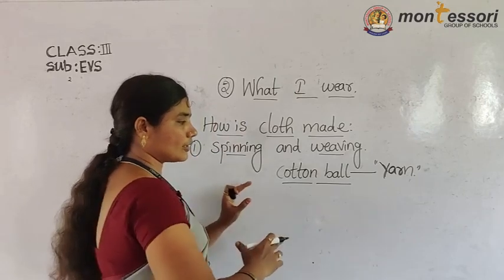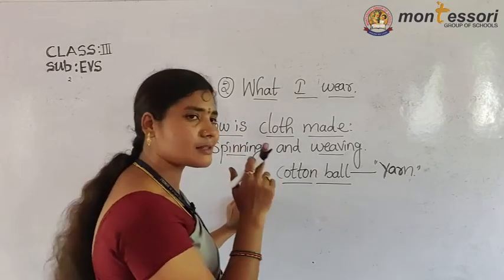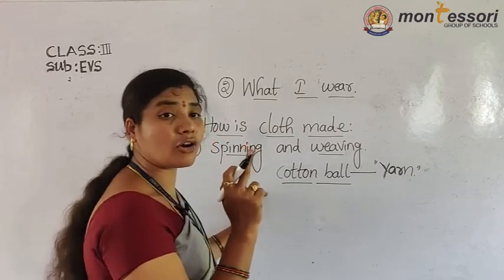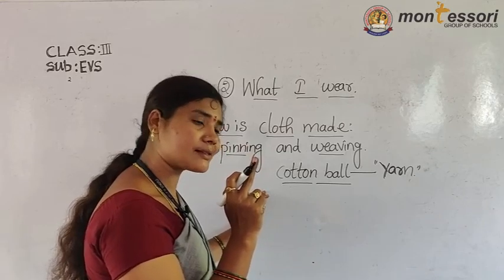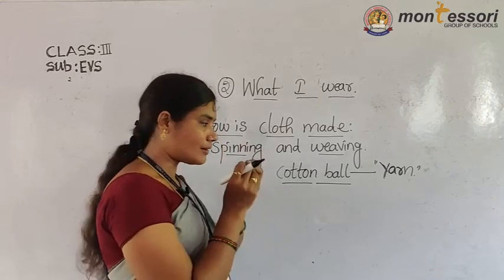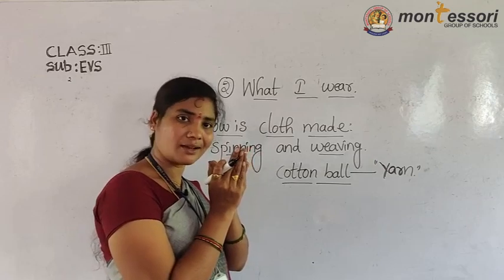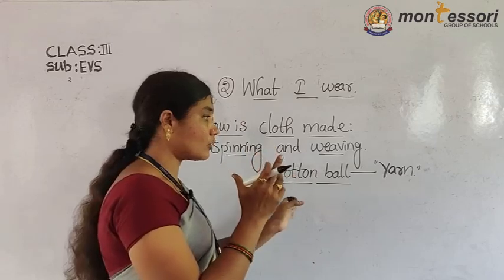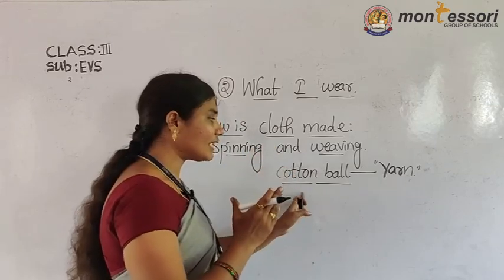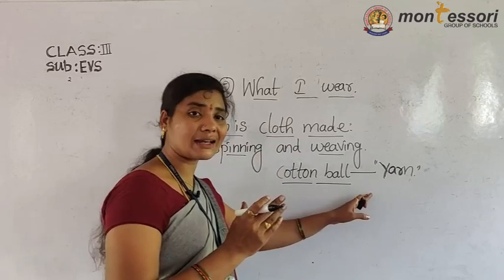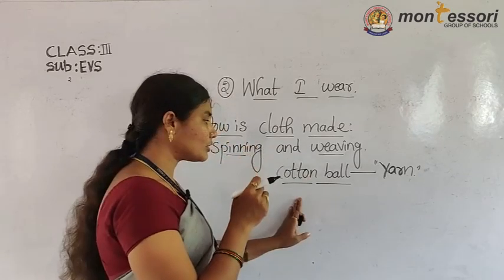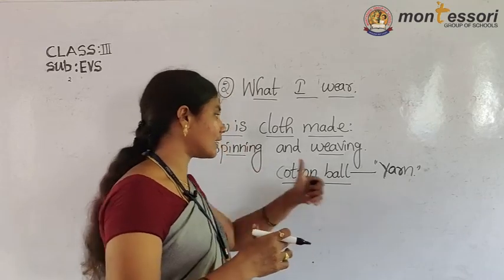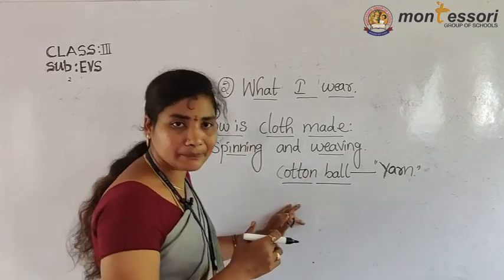Do you know about cotton balls? In a previous class I taught about cotton. Cotton is obtained from the cotton plant. When you look at the cotton plants, cotton flowers are there, and those are like a boll. That is called a cotton ball. We make cotton yarn, nothing but thread, by using the cotton ball. That is called spinning.